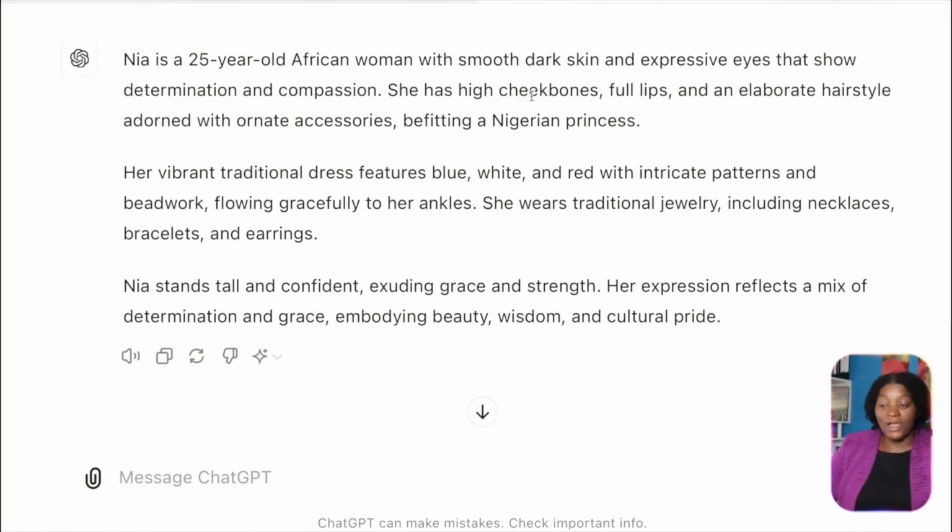I've said it's a 25-year-old woman, and then I've just talked a little bit about her skin, about her color, her dressing, just so that AI is going to understand who Nia is. So I've just given some description here, and I've said that she's wearing a blue, white, and red dress. You know, talk a little bit about the pattern. So you can go ahead and describe your main characters here.